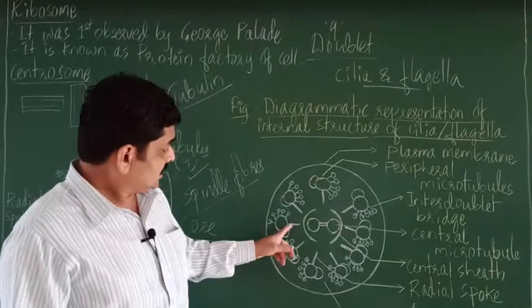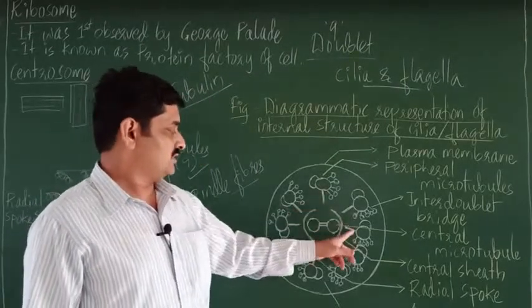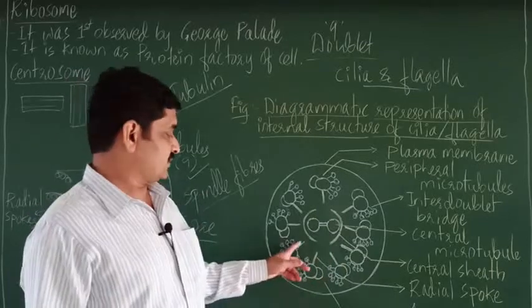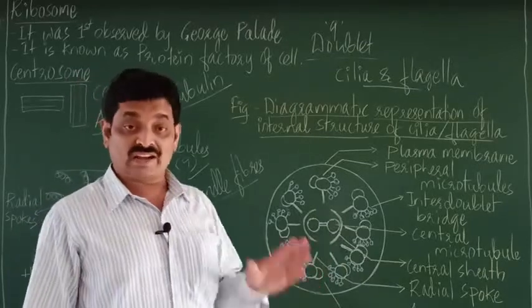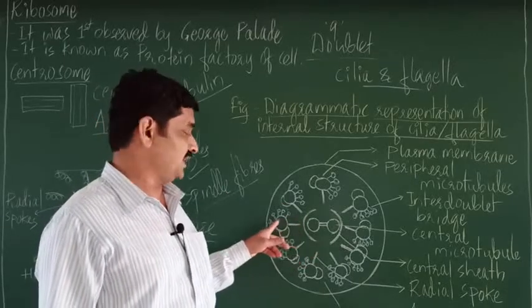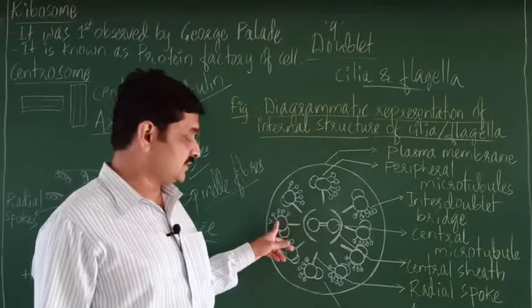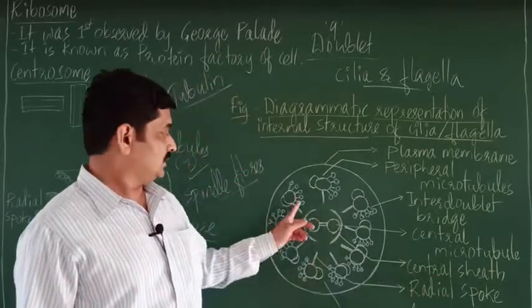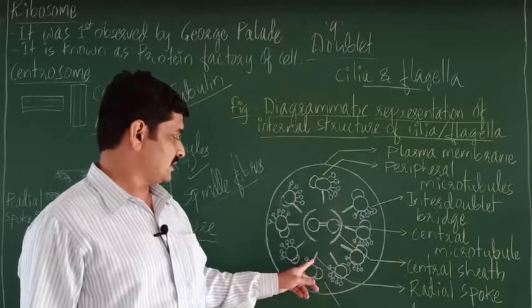Then these structures here, you can observe these filament-like structures, right? The filament-like structures which connect the central sheath with the peripheral doublets are called radial spokes. So 1, 2, 3, 4, 5, 6, 7, 8, 9.